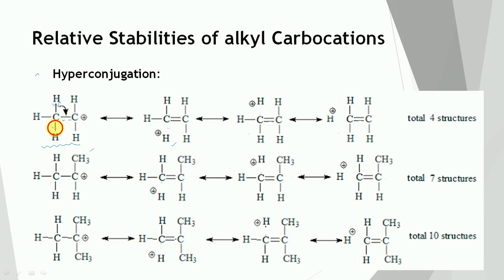Then this bond is going to break, and the second structure will get formed. Then the third bond between carbon and hydrogen is going to break, and this structure is going to be formed. So a total of 4 structures is possible here in case of ethyl carbocation. Then similarly, in case of isopropyl carbocation, which is the secondary carbocation,